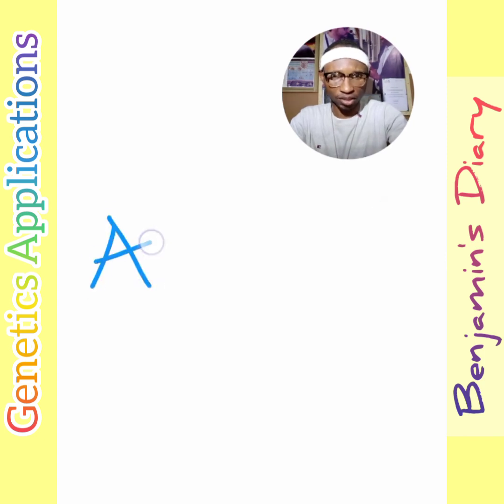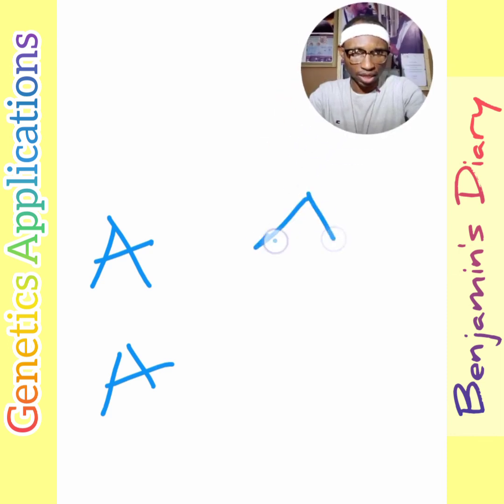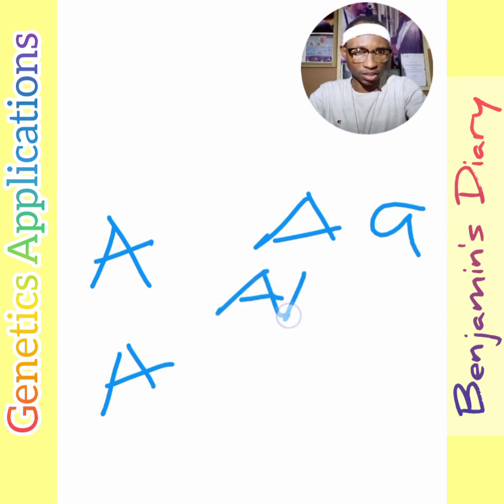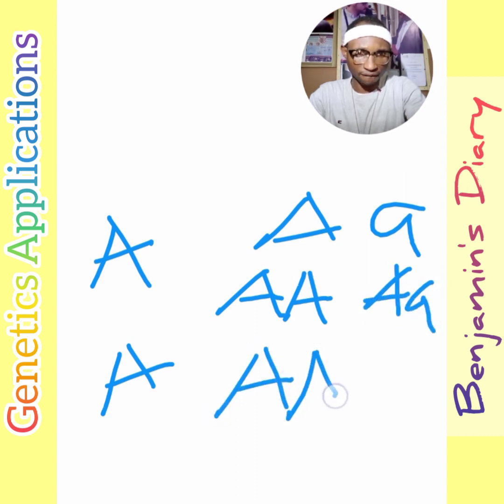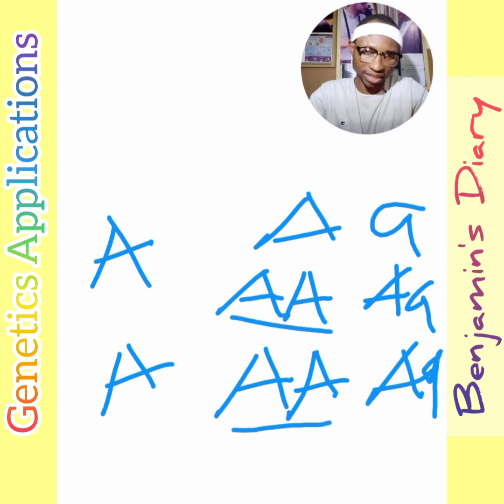So we're going to have this for the husband and this for the wife. So these are going to be the genotypes of the children, because of this and this, the capital A and the capital A here, the capital A and the small a. So we're going to have children who are 50% homozygous pigmented and 50% heterozygous pigmented. So we have normal children in skin.